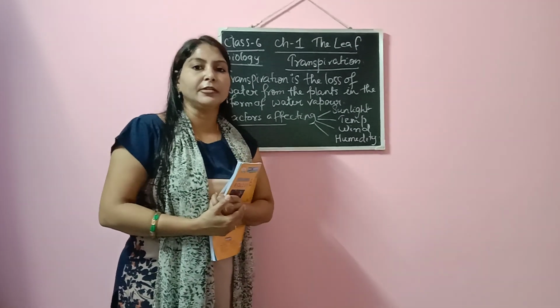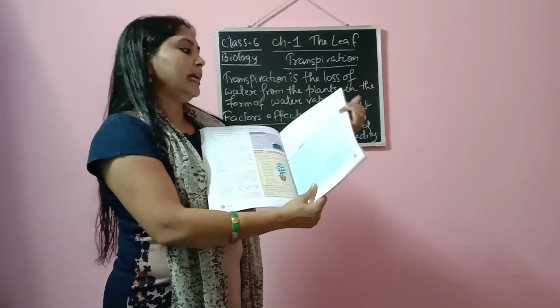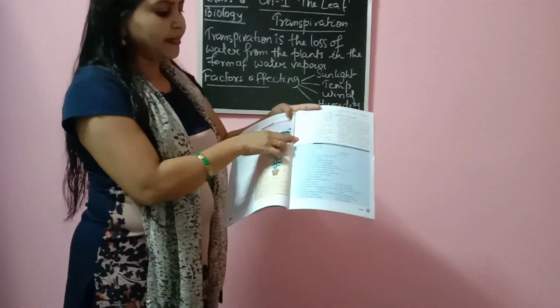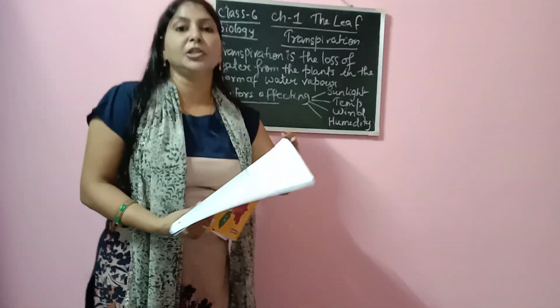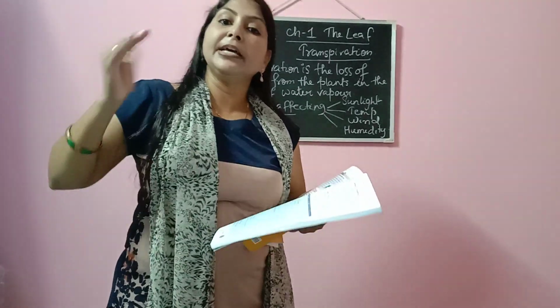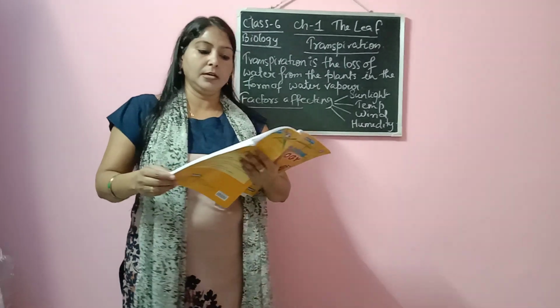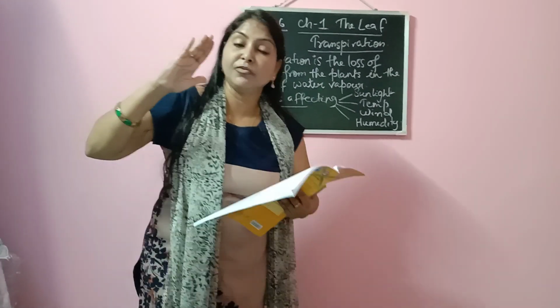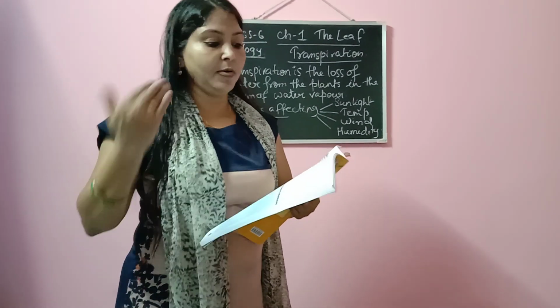So you can see all these factors which I explained about the rate of transpiration. It is mentioned here in the last topic. You can read and also understand, but I have explained to you. You can see the 4 points I mentioned: sunlight, temperature, wind and humidity. The rate of transpiration will be more when the humidity is less, and when the humidity is more, the rate of transpiration will be less.